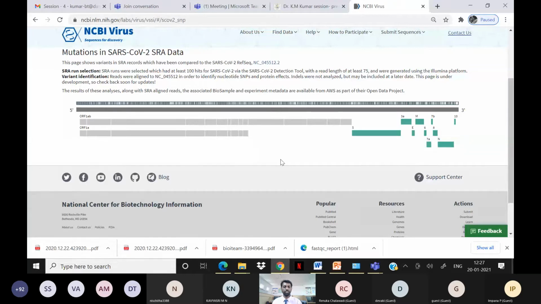A number of mutations are already identified. You can see here the reference genome and the genome sequences. The S protein, E protein and N protein, the different genes are there. You can also see how many mutations are already reported in the database. Whichever mutations are identified and reported, that mutation data will be available in this database.